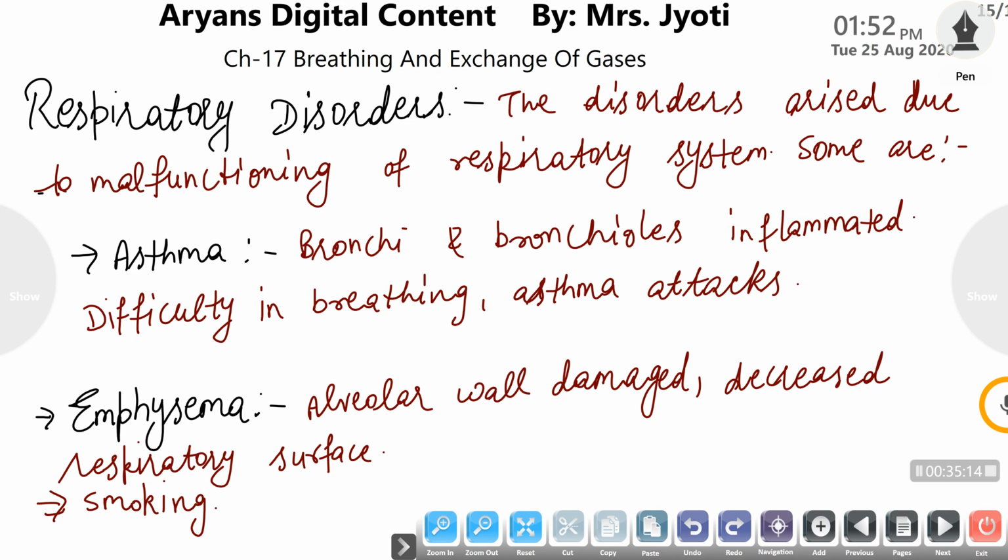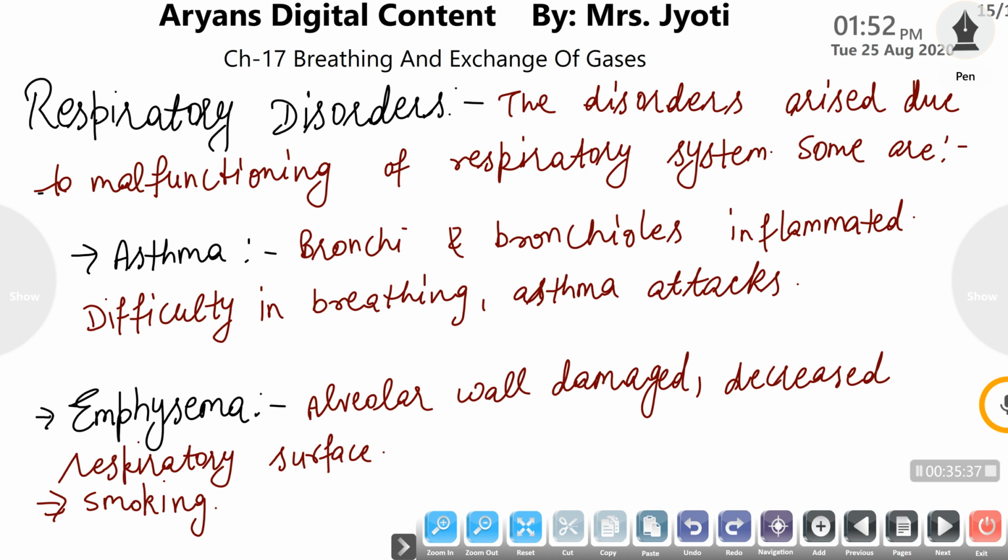Our lifestyle, the modern lifestyle, is also associated with a number of disorders. So the respiratory system also has some disorders which generally arise due to our lifestyle or malfunctioning of the respiratory system. The most basic reason behind this is the pollution that we are generating in our modern lifestyle.